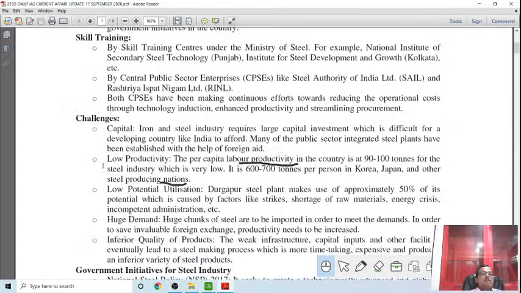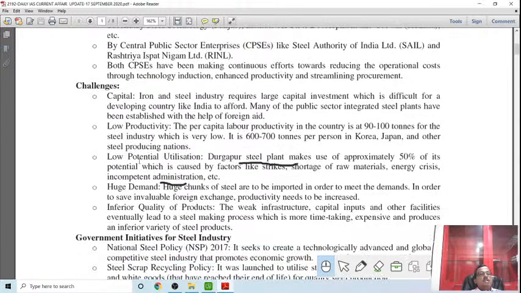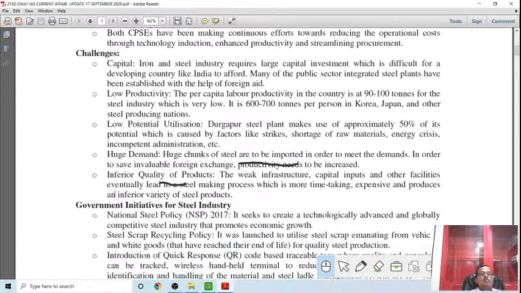But the challenge is that the steel sector needs more capital. Productivity is low, and there is low optimum capacity utilization in steel plants. Then huge demand is also there. Then there is the inherent quality of the products.